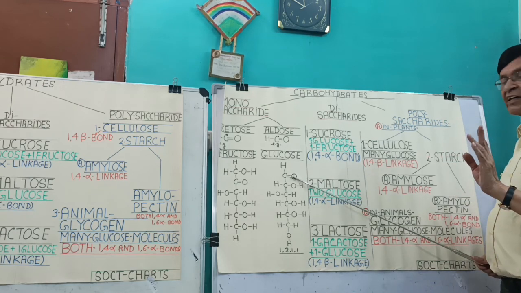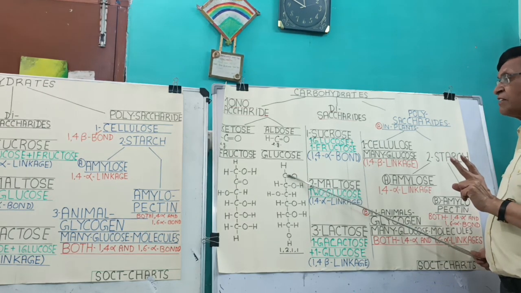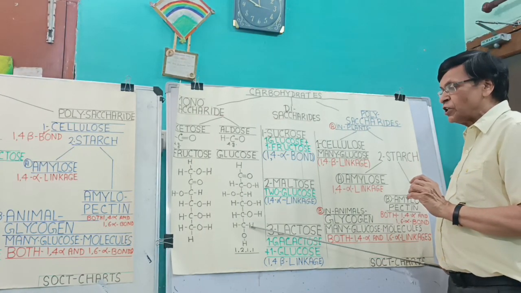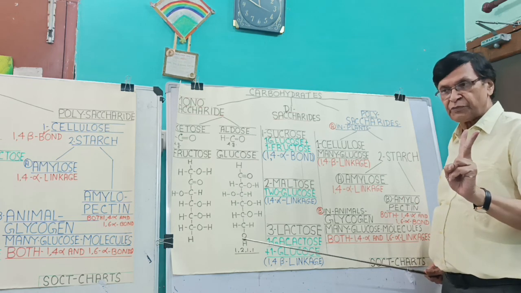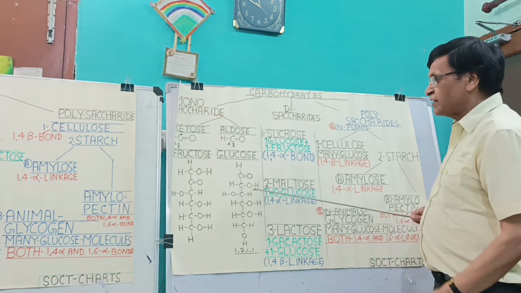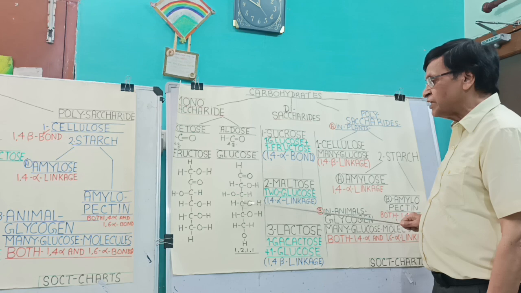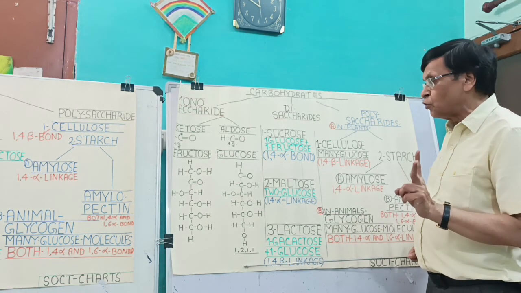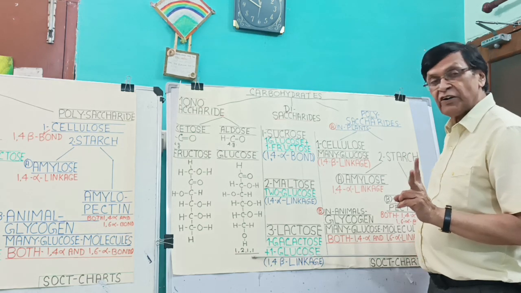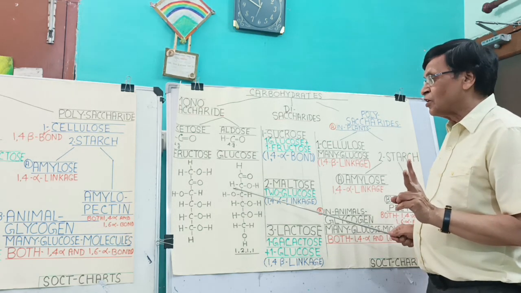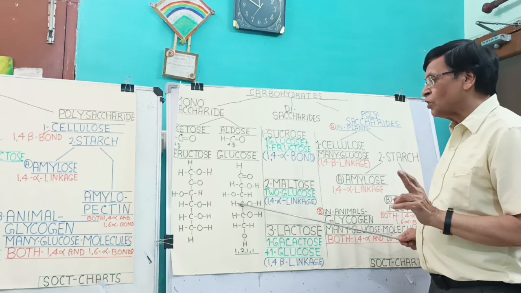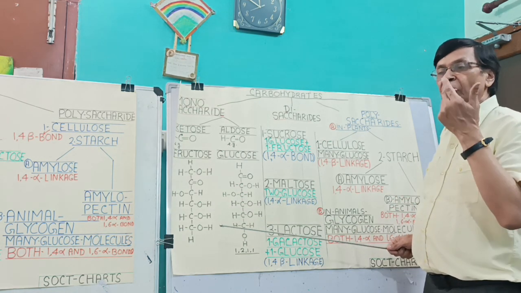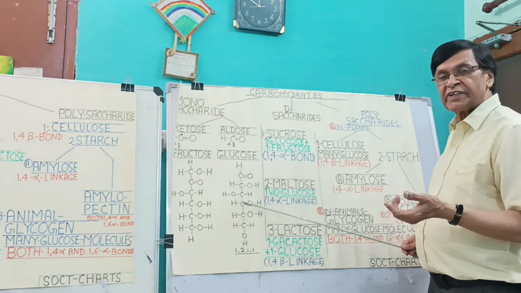This is quite clear: carbon 1 is the aldehyde group, and the 6th carbon has a primary alcoholic group, 2 hydrogens and 1 OH. Right? The only variation is in carbon numbers 2, 3, 4, 5. So the arrangement of glucose is 1, 2, 1, 1. Means 1, 2, 1, 1. And this will vary in other monosaccharides.